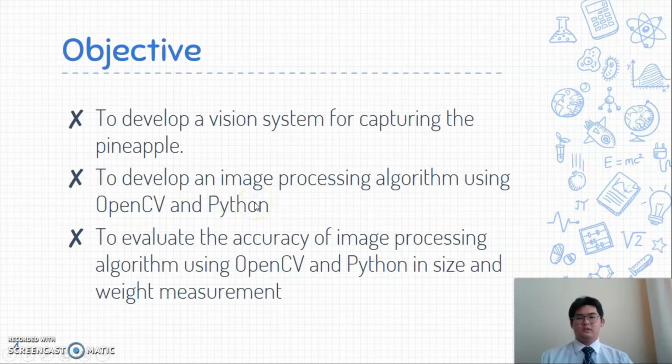Next is the objective. There are three objectives in this project. First is to develop a vision system for capturing the pineapple. Second is to develop an image processing algorithm using OpenCV and Python. Third is to evaluate the accuracy of the image processing algorithm using OpenCV and Python in size and weight measurement.